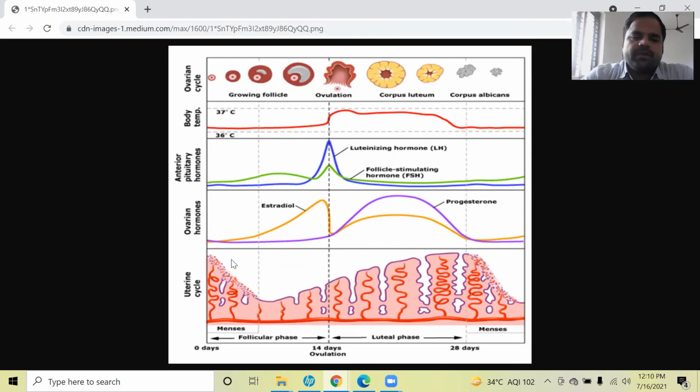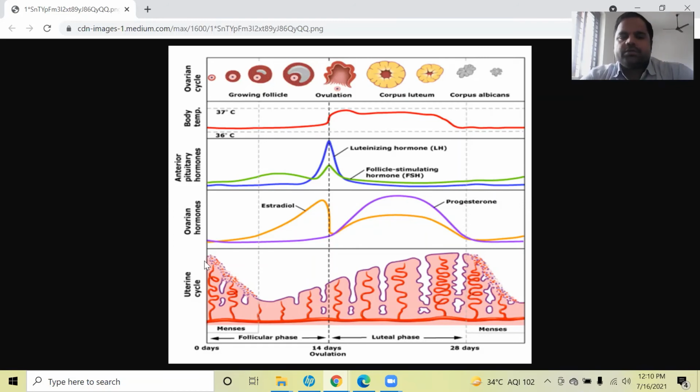Here day 14 and 28 days are given, representing one complete menstrual cycle. When this cycle starts, there will be blood flow. This blood flow is called menses. I will let you know later in this class the meaning of menses and why the blood comes out.